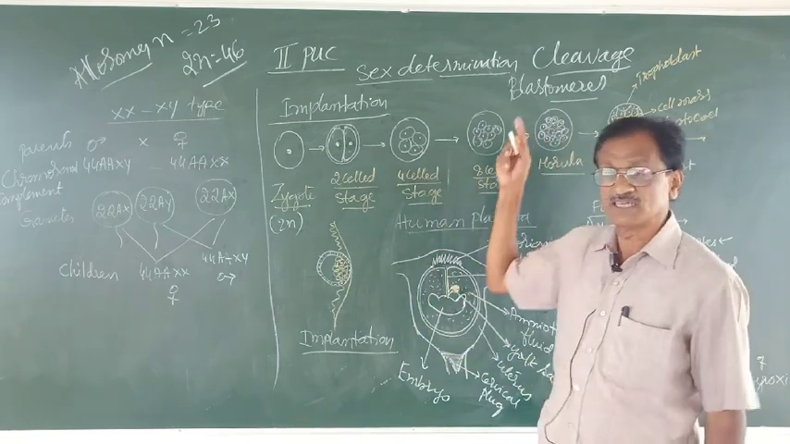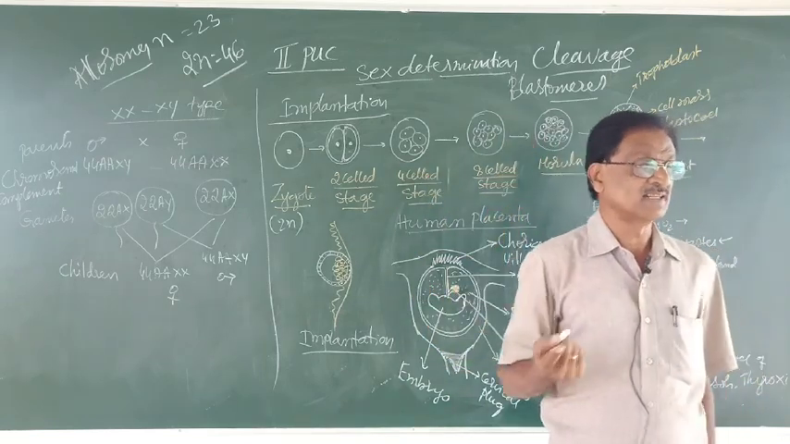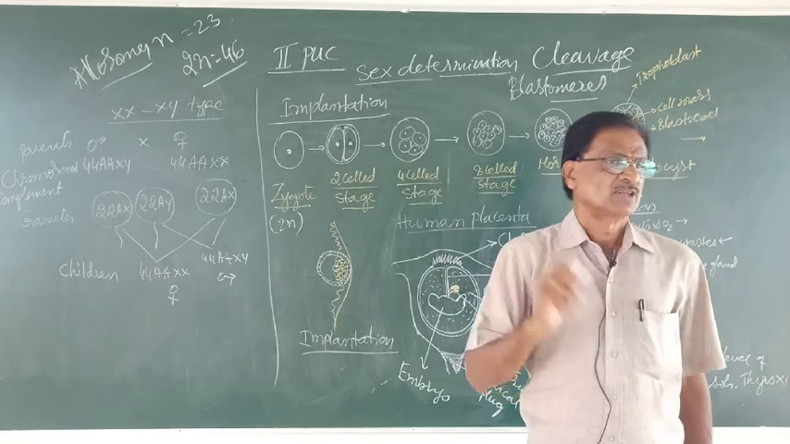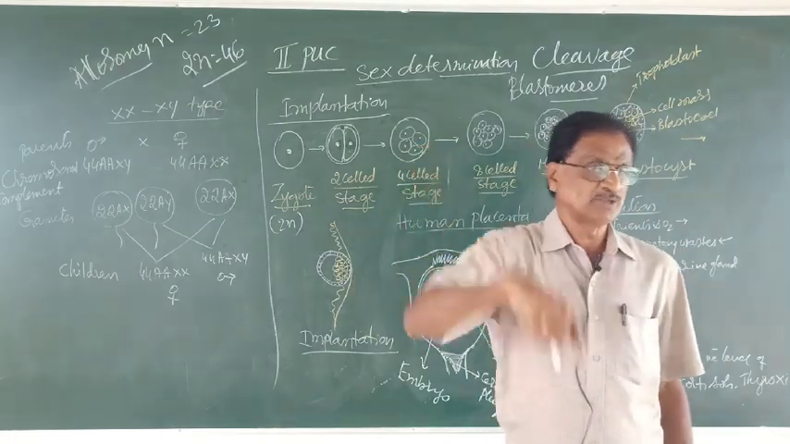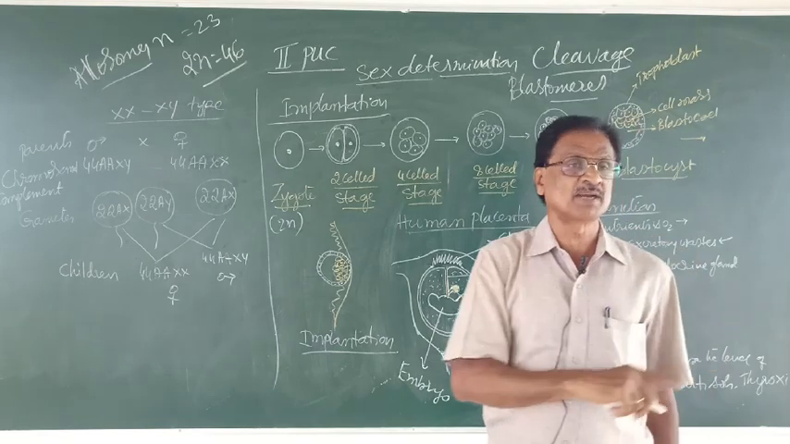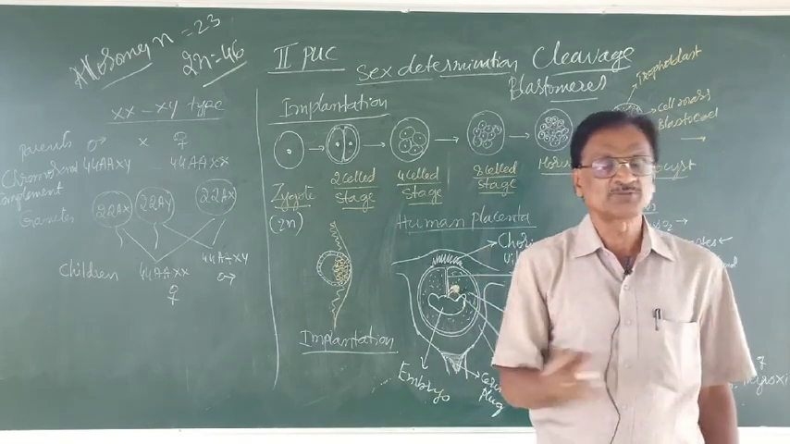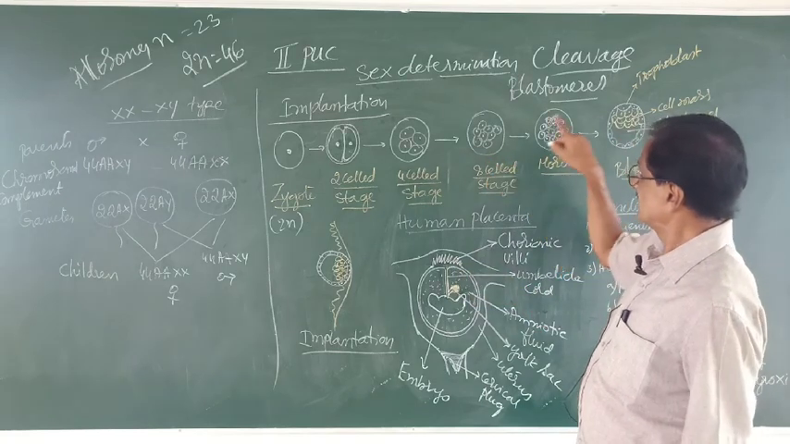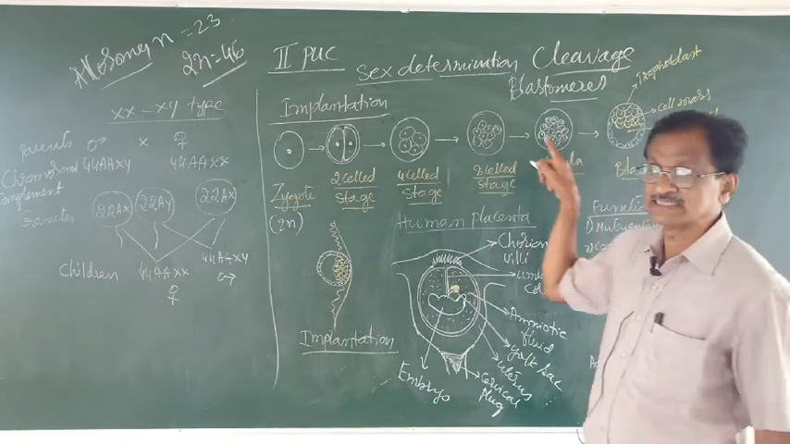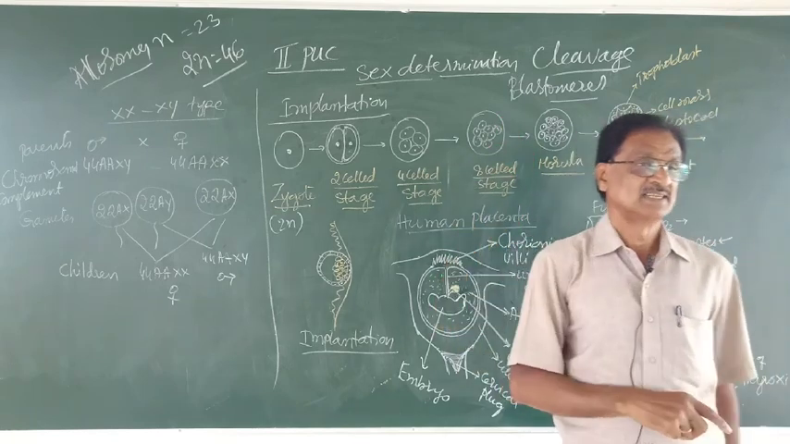Then the four results in what? 8 cells. That is again the mitosis. The complete division up to the birth of a baby, it is only the mitotic. You never come across what? Meiotic division. These 8 cells ultimately form the 16-celled stage.